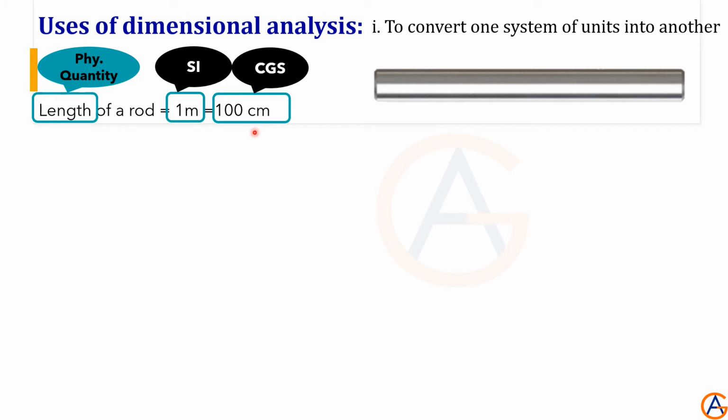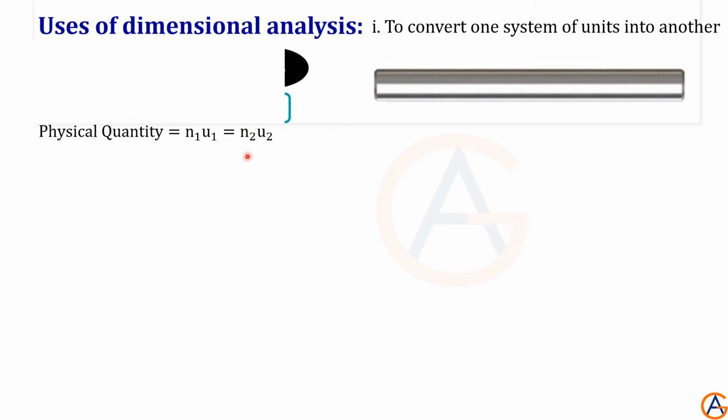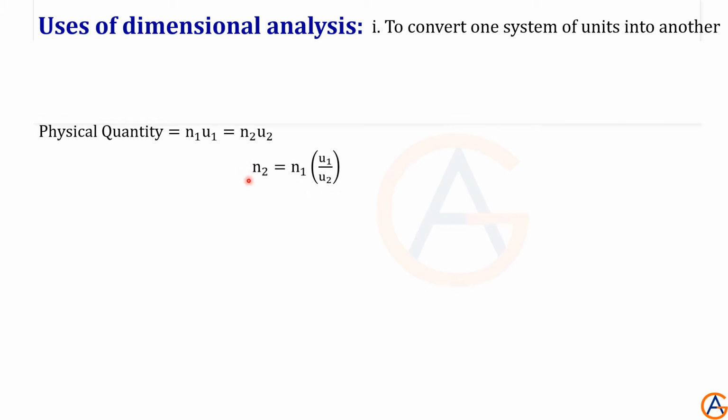Now let's go to the general formula to convert one system of units into another system. The physical quantity can be written as the number multiplied by the unit, n1 u1, which can be written as n2 u2 in another system. Here we have to find the value of n2. So n2 can be written as n1 multiplied by u1 over u2, where u1 is the unit in system 1 and u2 is the unit in system 2.